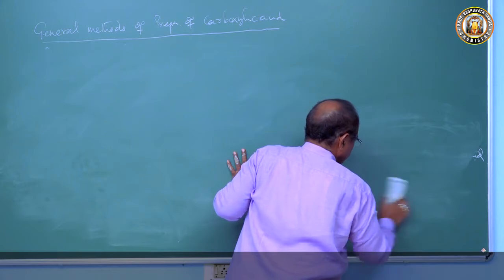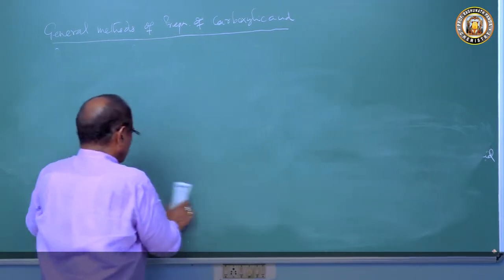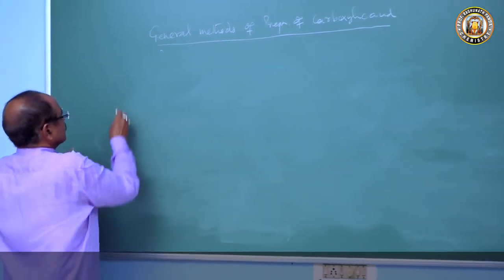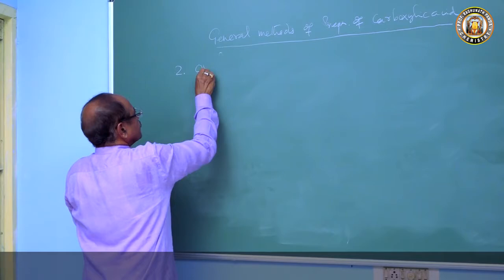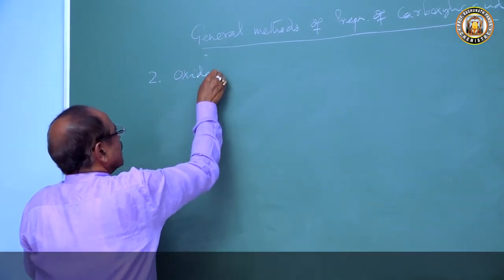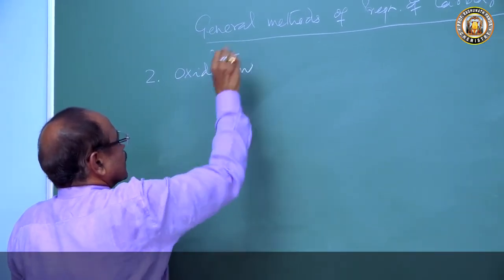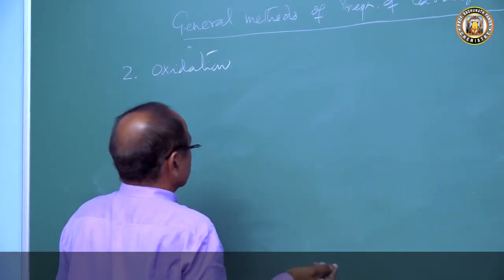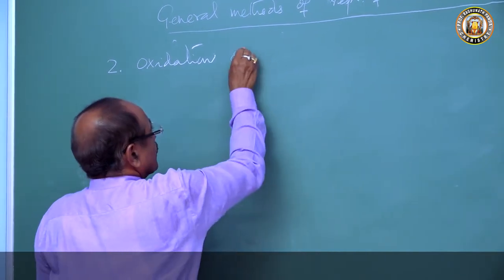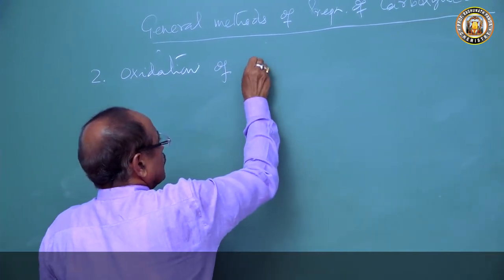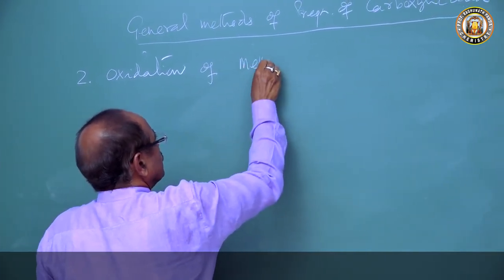Now the second is oxidation of methyl ketone. This we have discussed while discussing the oxidation properties of alcohol, methyl ketone.